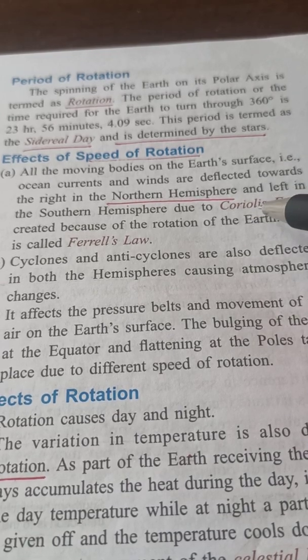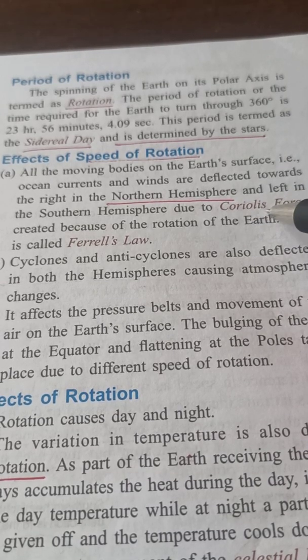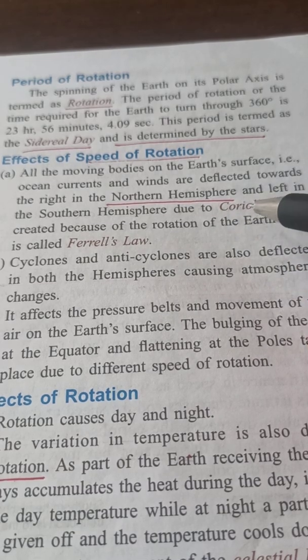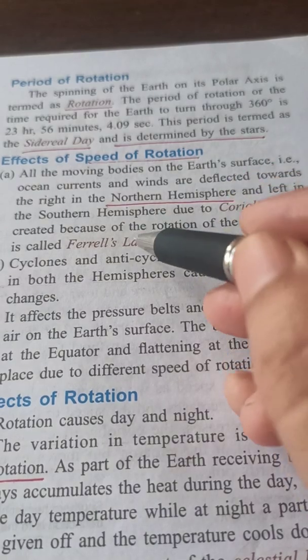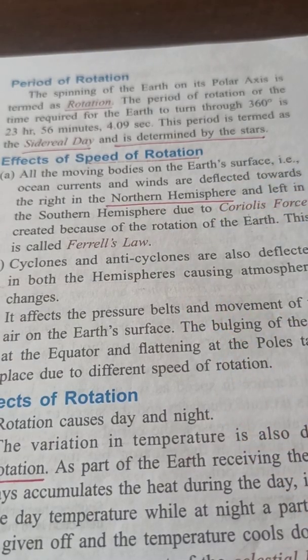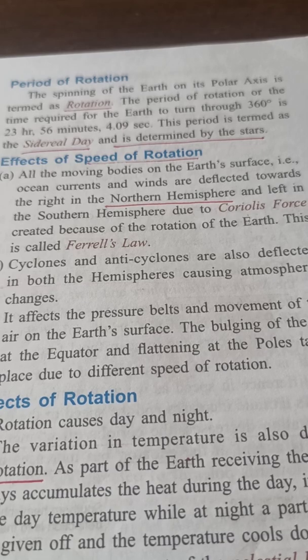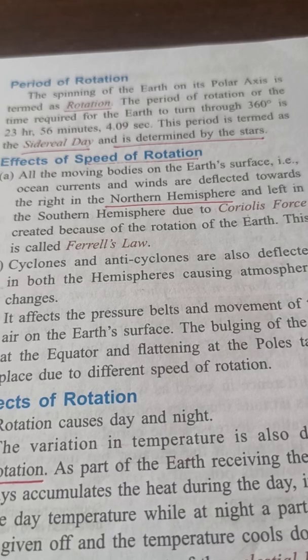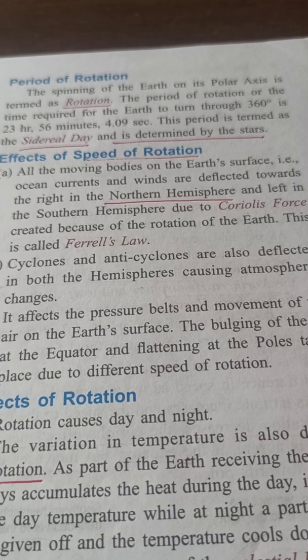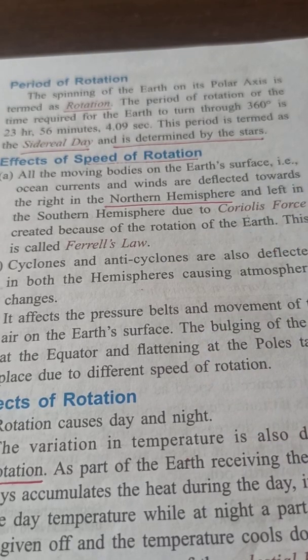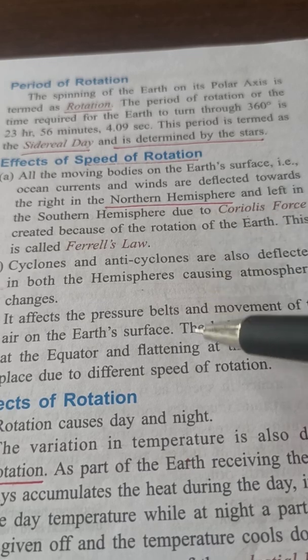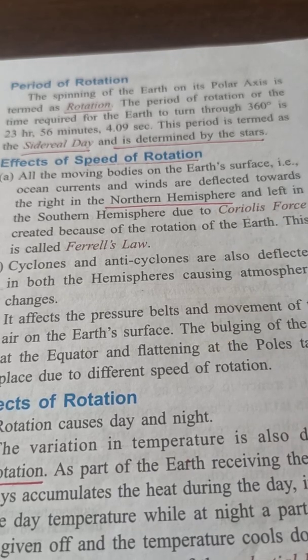Please underline. The reason? Due to the Coriolis force, that is due to the rotation of the earth. This is known as Ferrel's law. Clear, children? Cyclones and anticyclones are also deflected in both hemispheres, causing changes. It also affects the pressure belts and the movement of air on the earth's surface. Clear? So, these are the three different effects of the rotation.